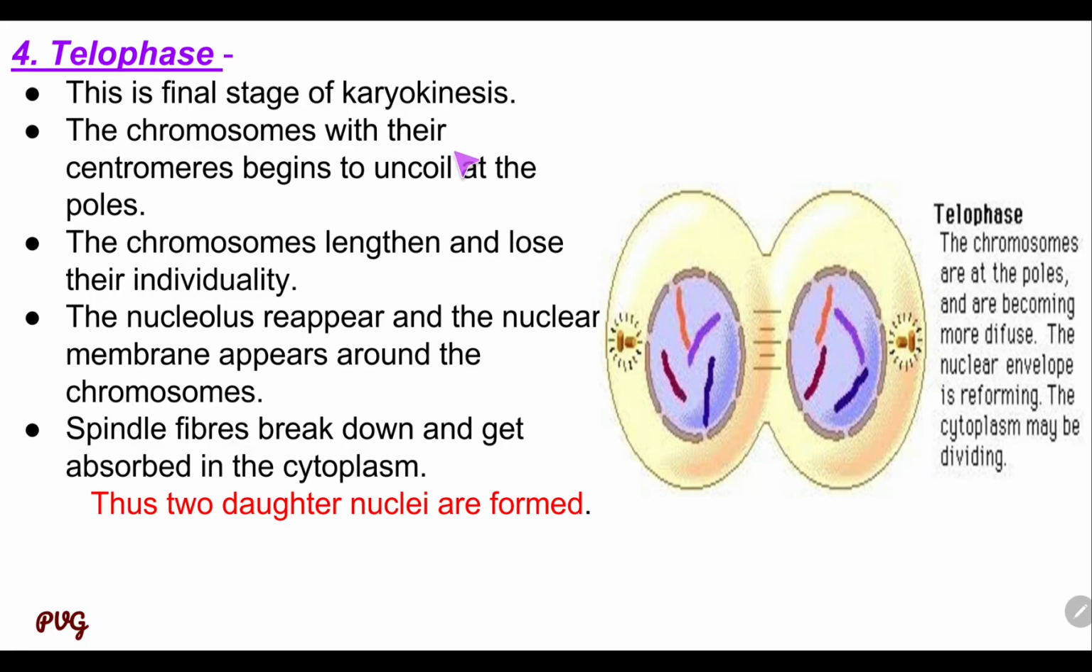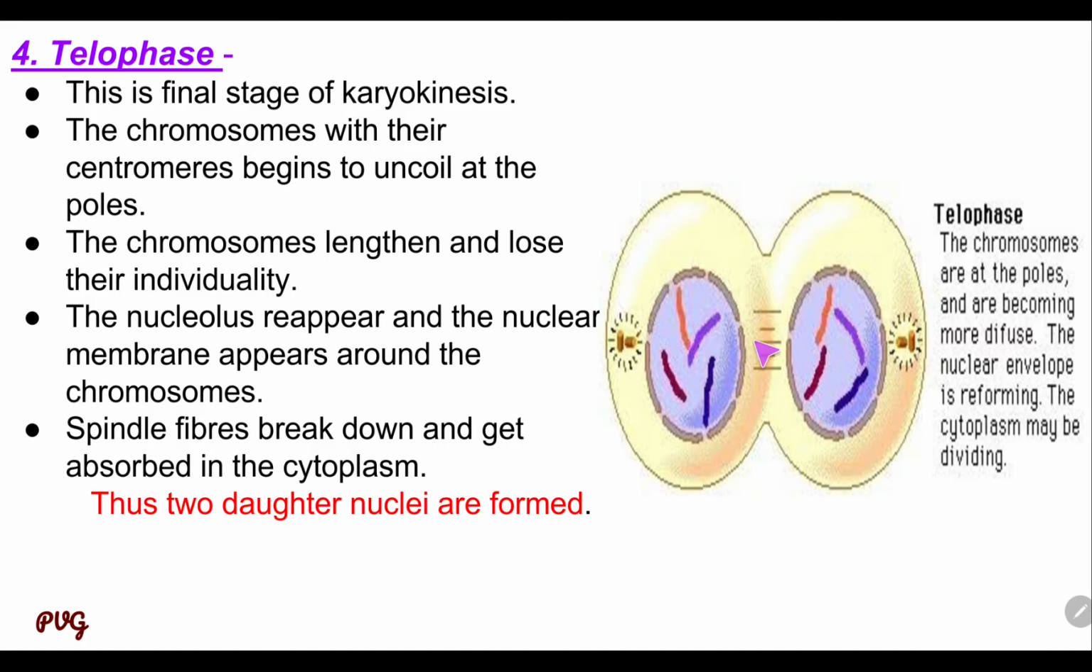The chromosomes with their centromeres begin to uncoil at the poles, and the chromosomes lengthen and lose their individuality. Separation is not visible in them. The nucleolus again reappears in this stage, and the nuclear membrane appears around the chromosomes. Spindle fibers break down and get absorbed.